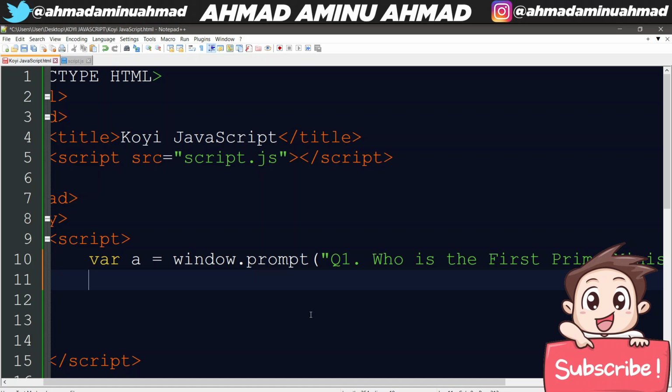But before I create the if condition, I'm going to create a variable. That variable, I will just call result.